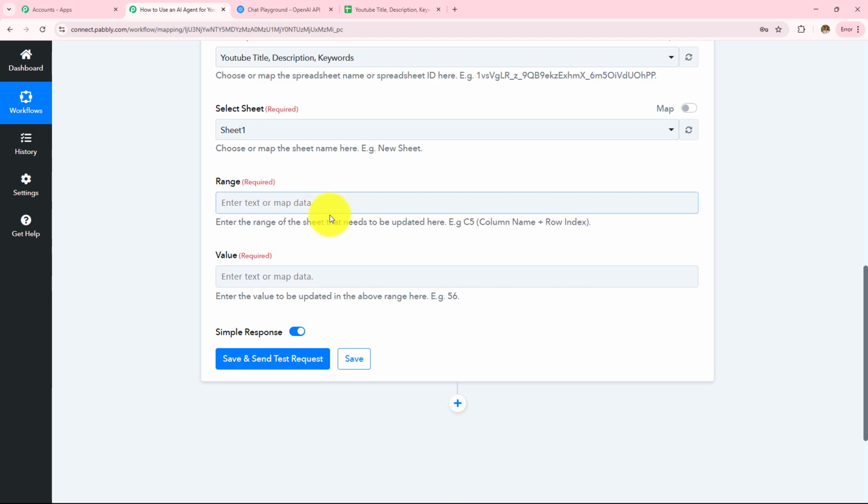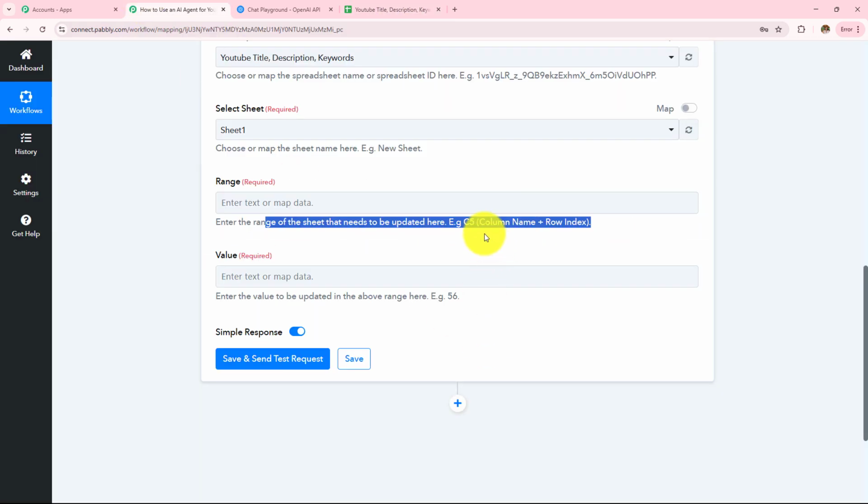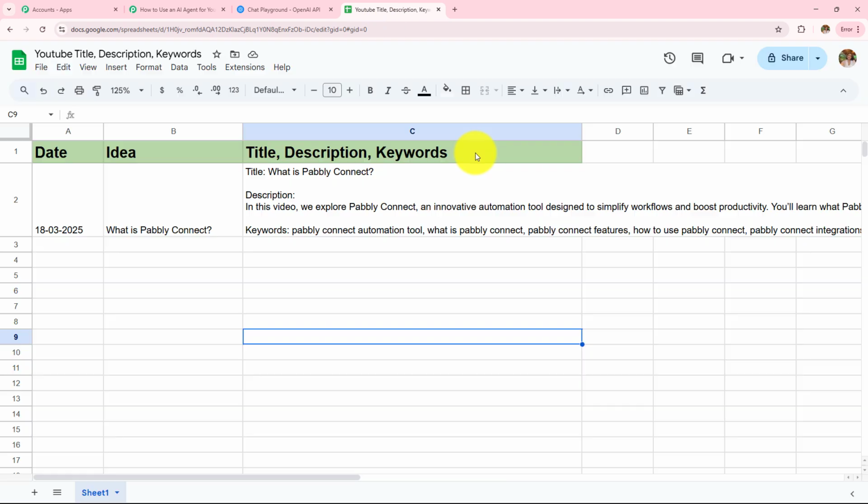Now in the range I have to add the range. So here the range will be a combination of row as well as the column. In the help desk, it's written that I have to enter the range in this particular format, column name plus row index. So in this particular spreadsheet, we can see that we have to add the data in column C. But the rows will be going to be replaced, because whenever I add new data, the row will keep changing or increasing.